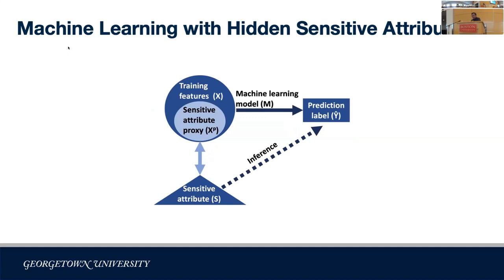For example, in the previous slide, I showed the profile information for Douglas and Hope, where some words and phrases are strong indicators of the gender of the user, and those words can be used to infer gender. If we include those proxy variables in the training features, the machine learning model will be biased because it is learning the hidden information from the training features.